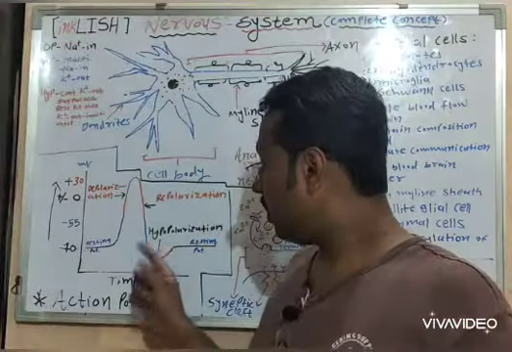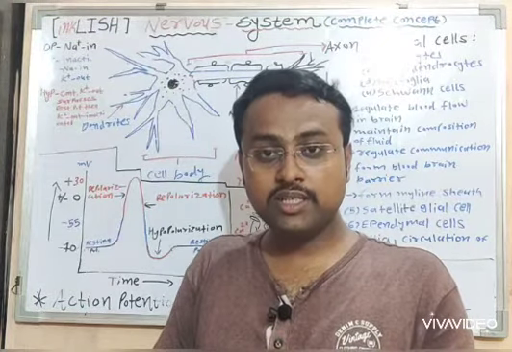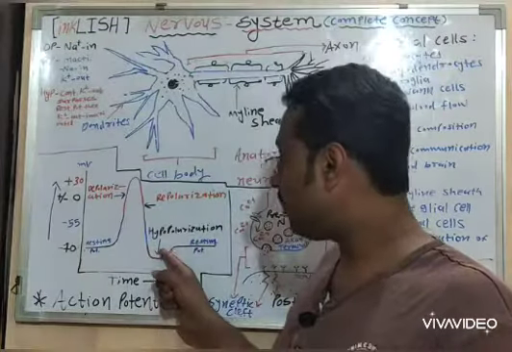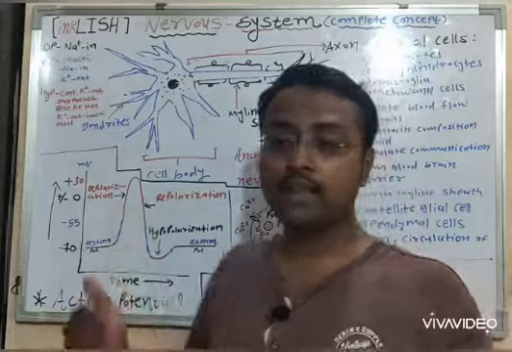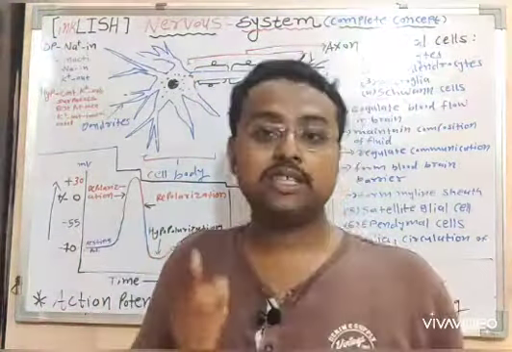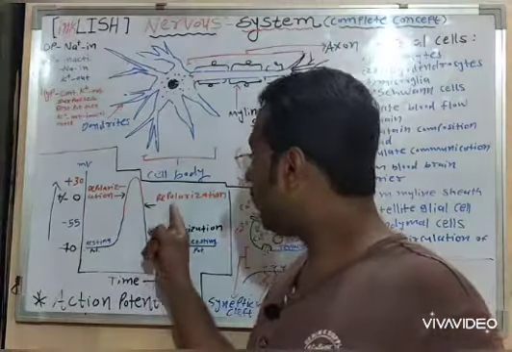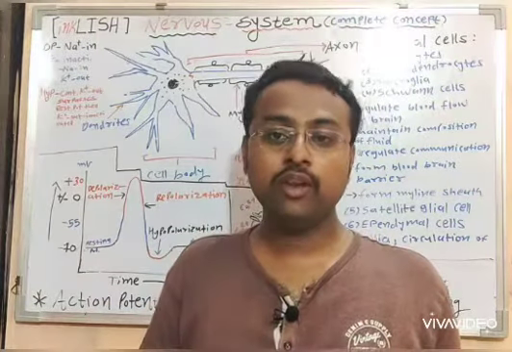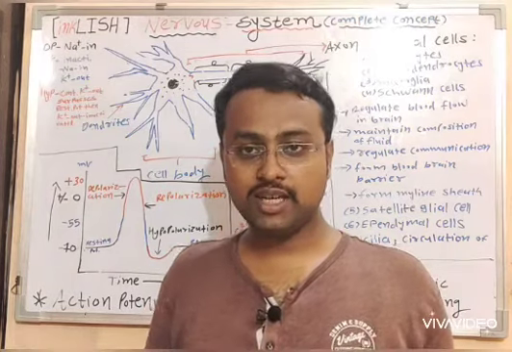Once it reaches the resting potential and overcompensates it, that phase is called hyperpolarization, while the phase which compensates the depolarization is called repolarization. Both repolarization and hyperpolarization are due to the potassium ion voltage gated channel.